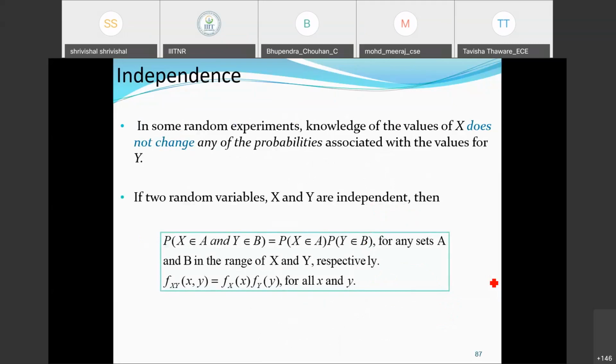Now there is a very important property which we are going to discuss, that is called independence here. So in some random experiments, knowledge of the value of x does not change any of the probabilities associated with the values for y here.